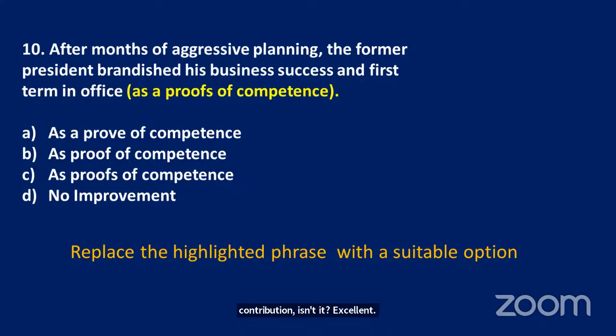After months of aggressive planning, the former president brandished his business success and first term in office as a proof of competence. Is it as a proof of competence, or as proof of competence, or as proofs of competence, or no improvement is required at all?